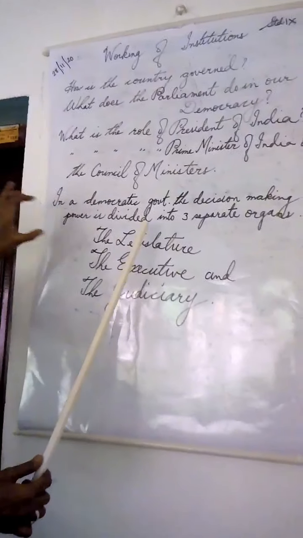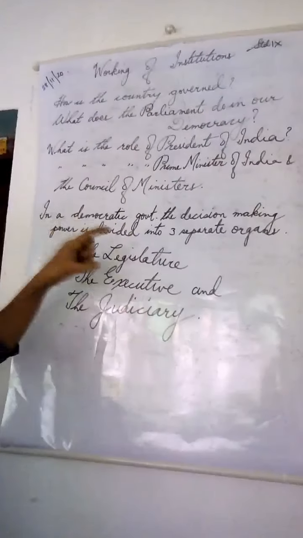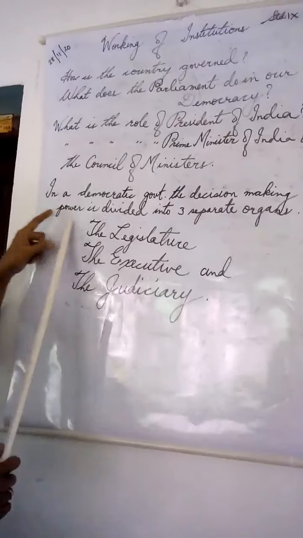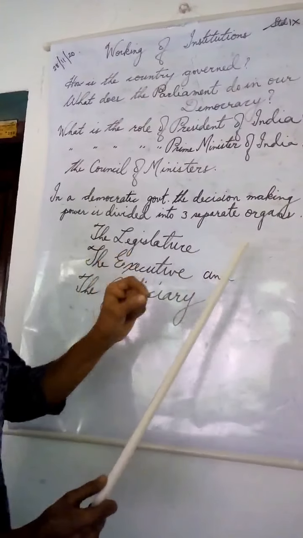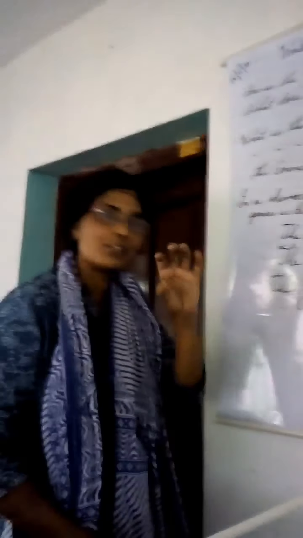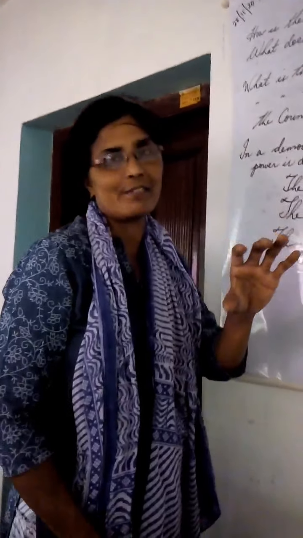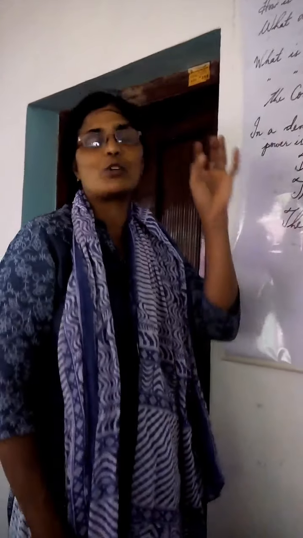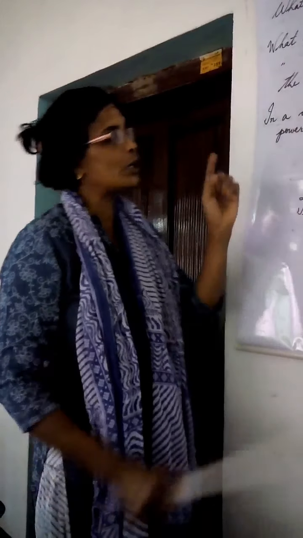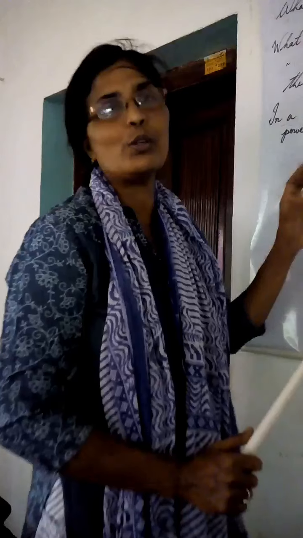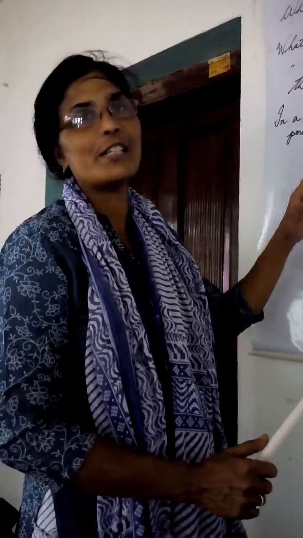Now, in a democratic government, we very well know that the decision making power is being divided among the three different organs of the government. Remember, there is a lot of difference between organs and levels. When we are saying levels, we are talking about the central government, the state government and the local government. Now, in this lesson, we are going to focus on the various organs of the government.